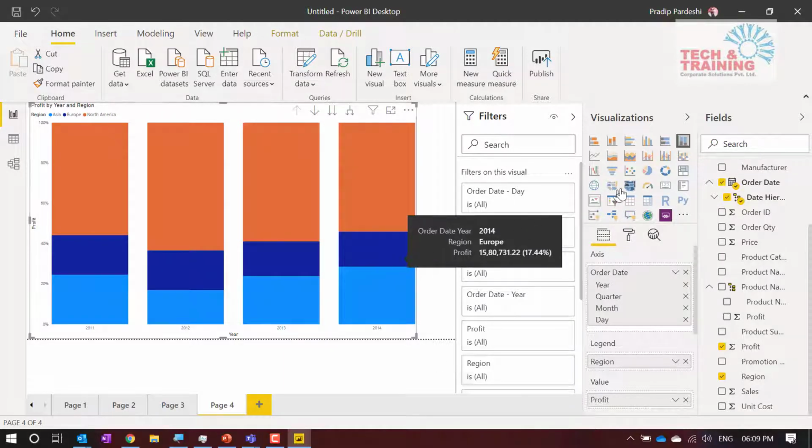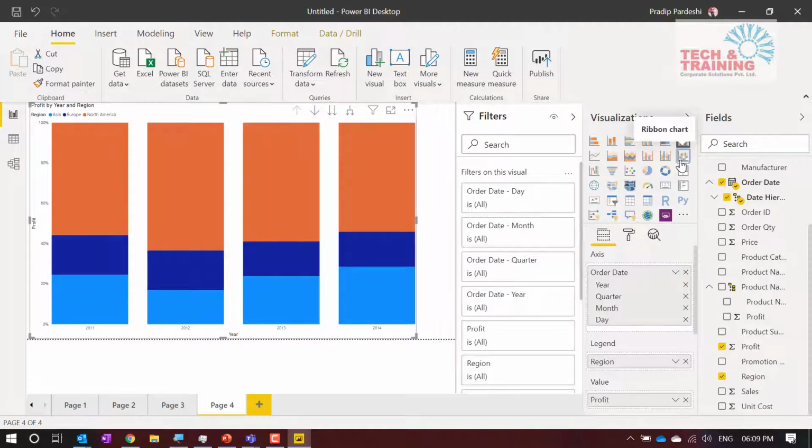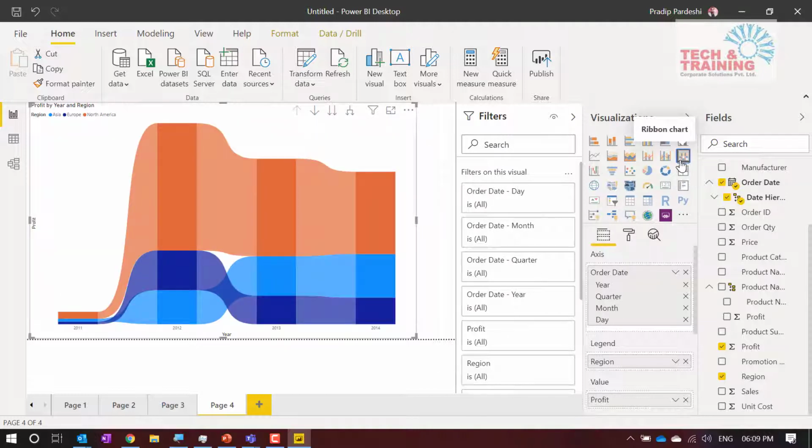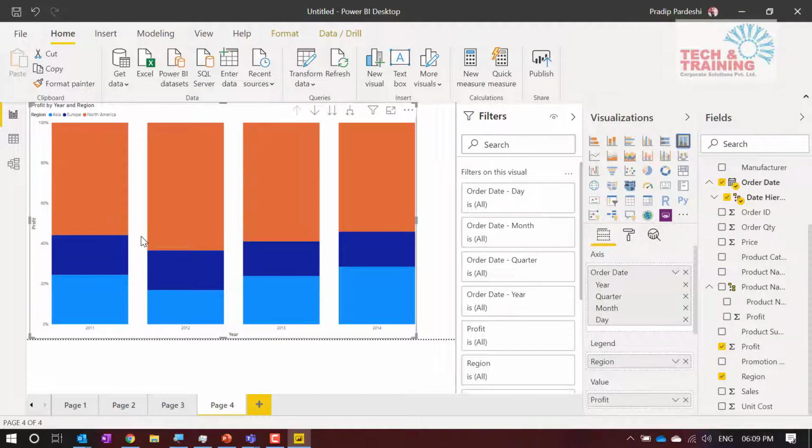Now there is a new chart which is called the ribbon chart, which we can use here. Now see, how do we read it? This is the chart first, and I am not making much sense out of this data unless I add some figures to it, like data labels. Mostly people use this chart for various reasons. Let me not get into the reasons, but I do not recommend this chart that often. Instead, I recommend this ribbon chart.